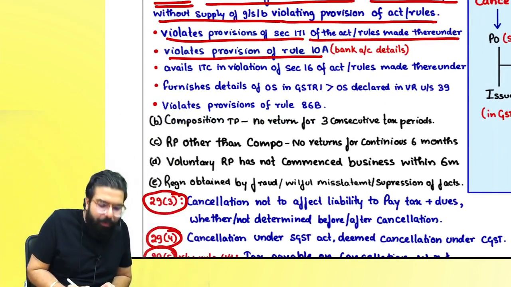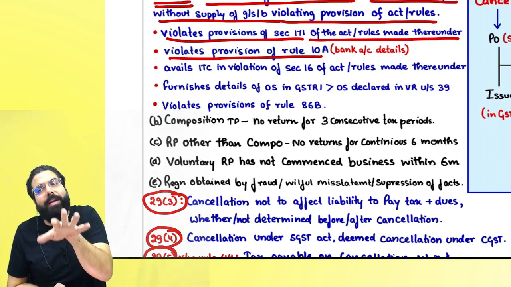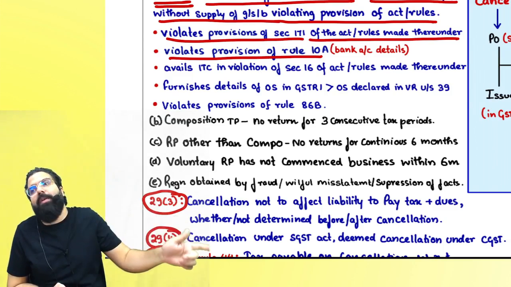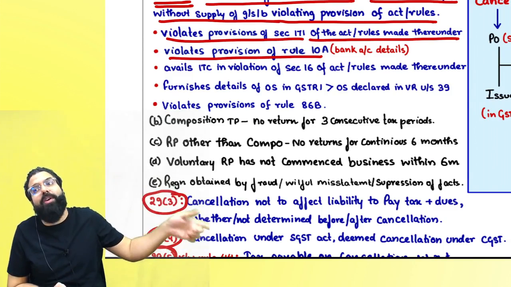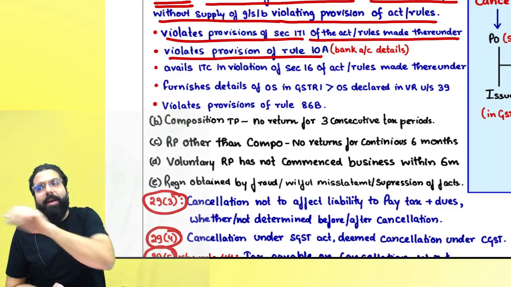If you violate the provision of rule 10A, basically you have to furnish your bank account details. As per rule 10A, you have to furnish your bank account details within 45 days or the due date of the first monthly return, whichever is earlier. If you don't furnish, your registration can be cancelled.